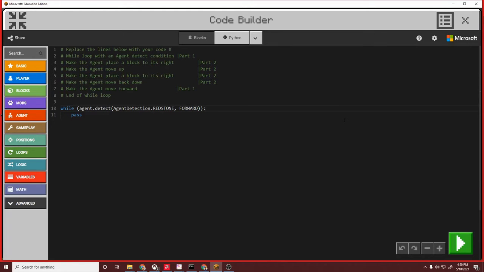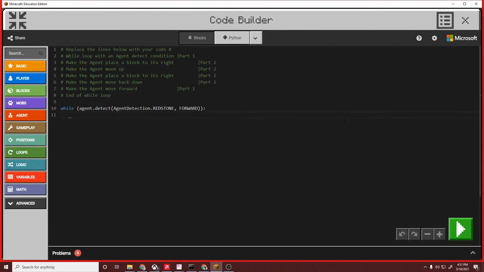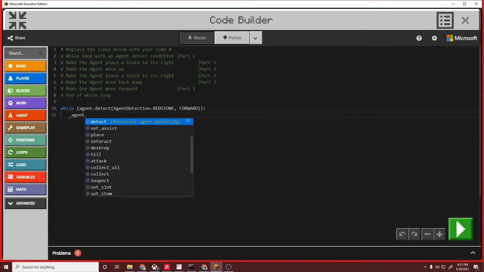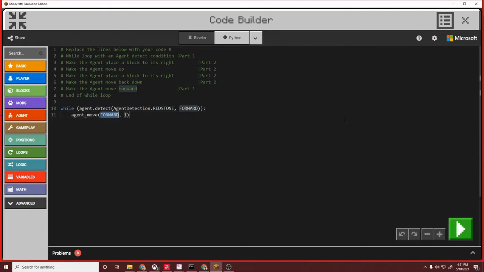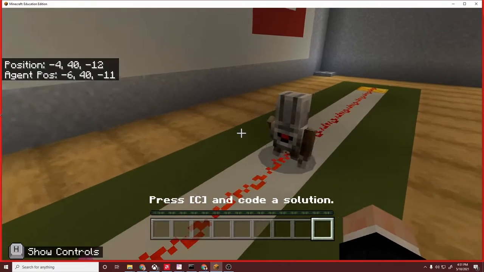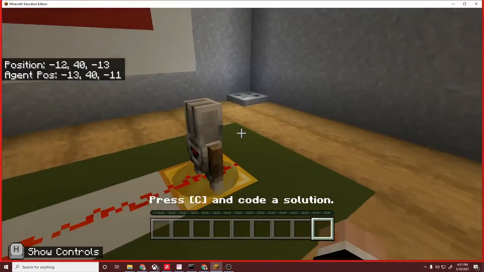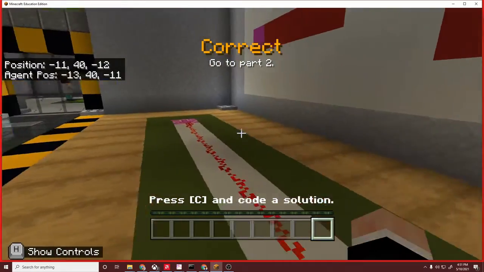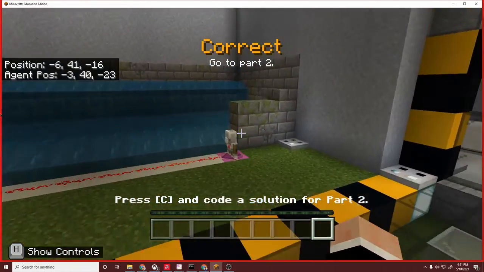While the agent is detecting redstone moving forward, instead of pass, which will just pass through the loop, we're going to say, and make sure you indent right here, agent.move forward 1. So as long as there's redstone, move forward 1. There he goes, and he should stop as soon as there's no more redstone. So now let's go over here to part 2.